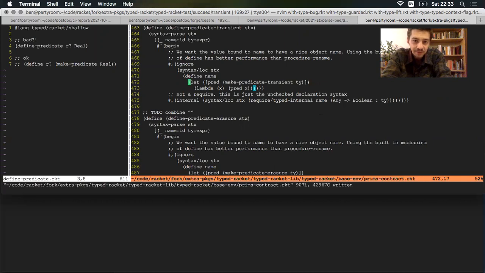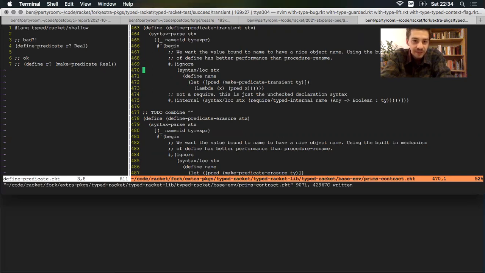But that's not what happened. I had this good looking code and then that strange error on the left. And come to find out, in between defining the different languages and the dance that this file does up at the top, somehow make-predicate-transient was bound as a runtime function or identifier, but not at phase one, or whatever macro phase we're in, the transformer phase.